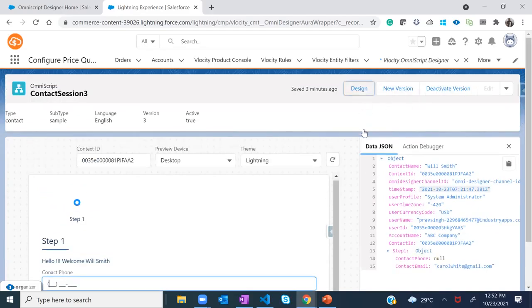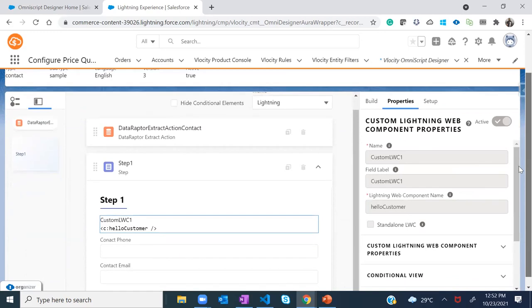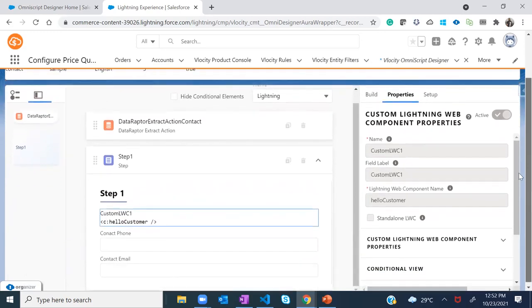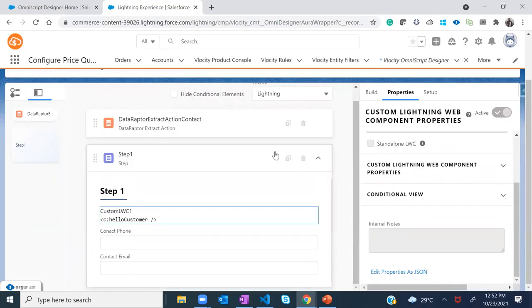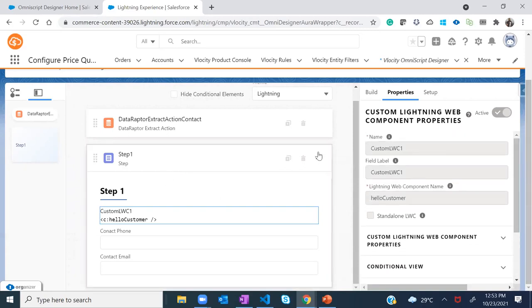Okay, I'm again going back into the design section and keep pouring in your questions. I know there might be a few questions. And one more important thing, though we are not doing it: if we have to return certain stuff from the JavaScript file of the custom LWC into OmniScript, that also can be done. We have something called omniApplyCallResp. With the help of that property, you can always return something back to the OmniScript. So that feature is also there. So this was about the custom LWC.